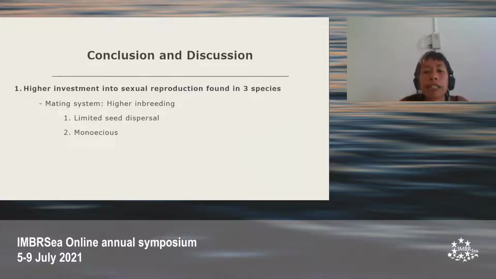Another thing that we looked at in this study is the mating system. Although there was high investment into sexual reproduction, the mating system from the inbreeding coefficient suggested there was a lot of inbreeding going on. This could be due to the fact that the seeds of Seagrass and Allelic are found at the base of their shoots, so it limits the seed dispersal, which could be another reason why they tend to breed with individuals that are closer to them.